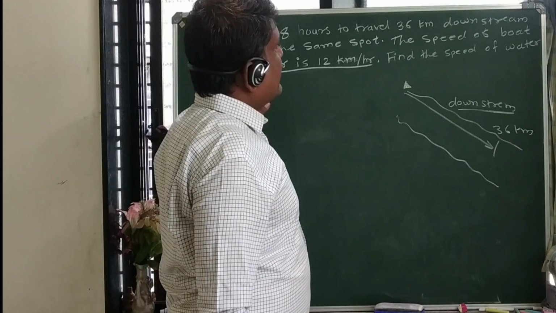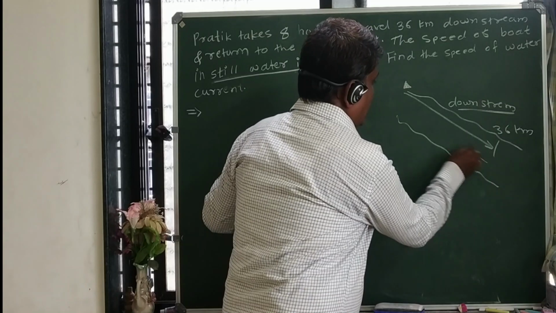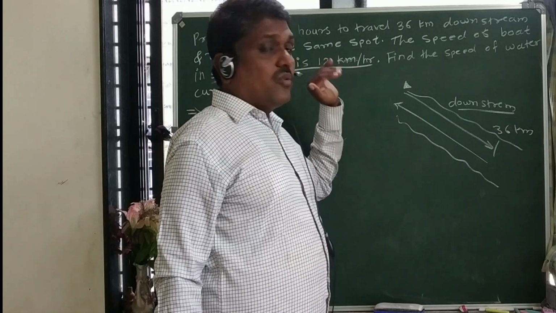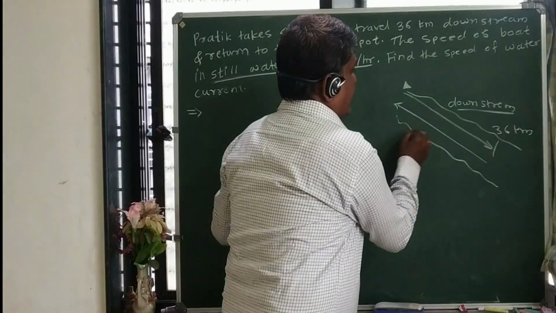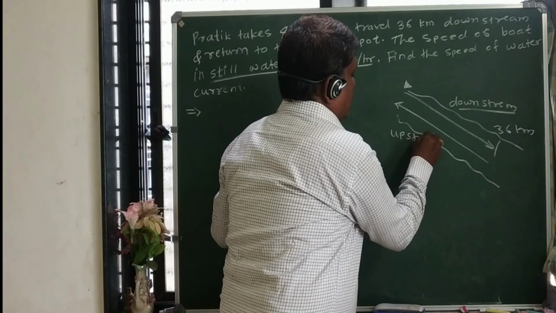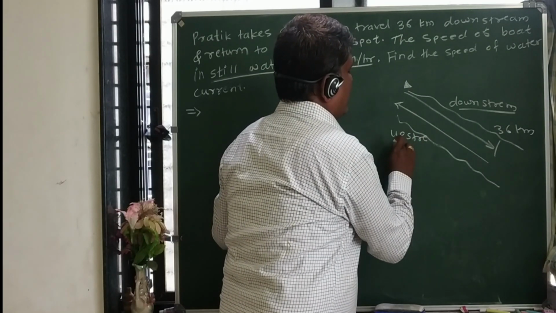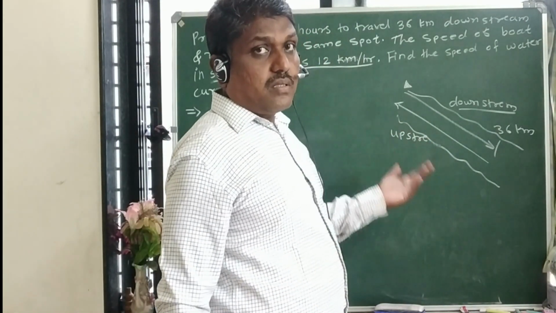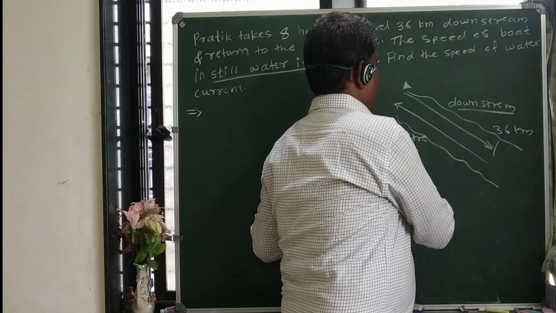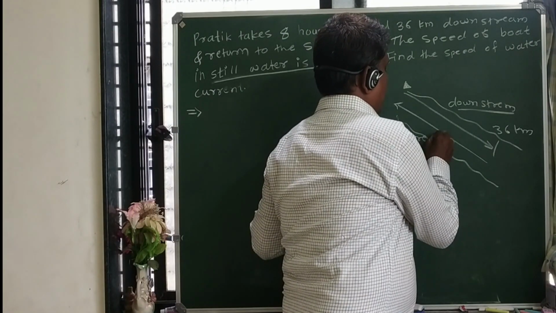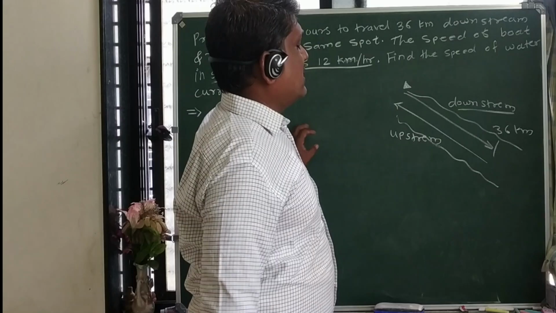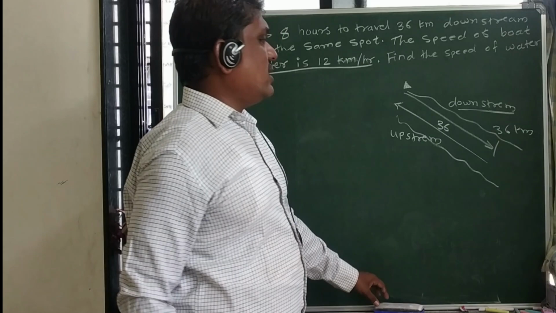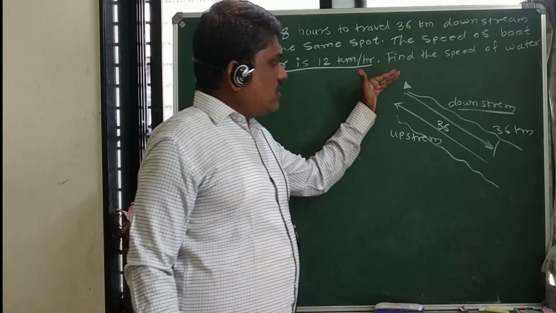Next, they have given that he returns to the same spot. He returns to the same spot, so what we can say is upstream. They do not use the word, but we know downstream means with the flow, and upstream means opposite to the flow. So this distance is also the same. If this is 36 km, the return distance is also the same. So this is the figure.